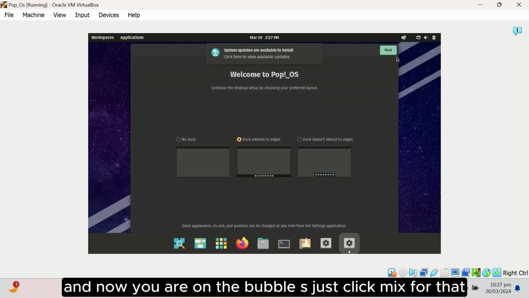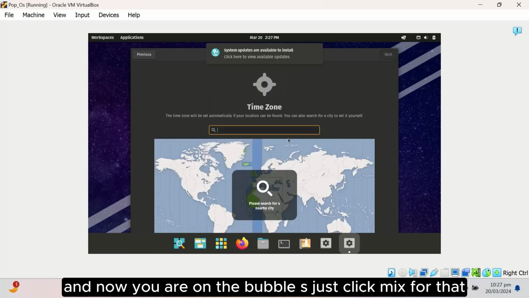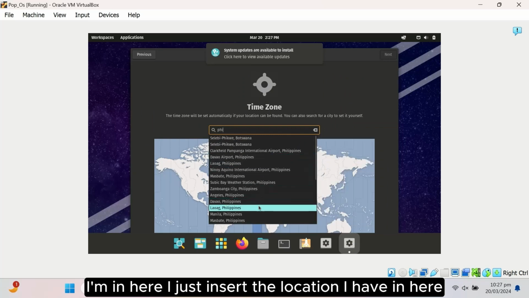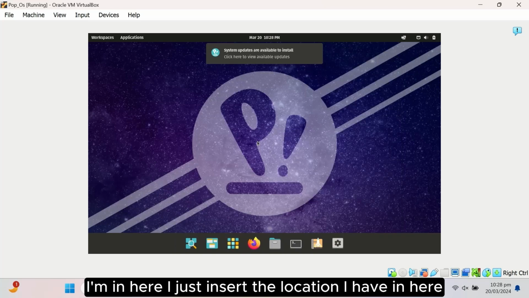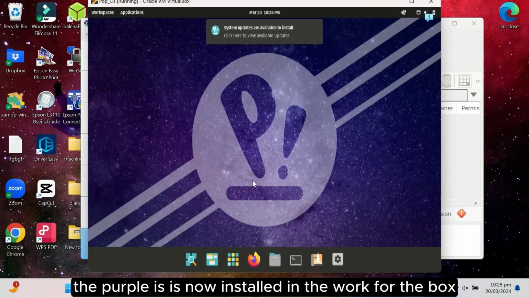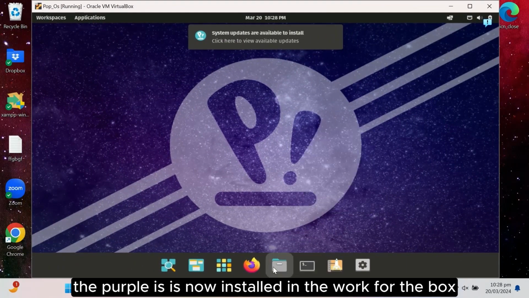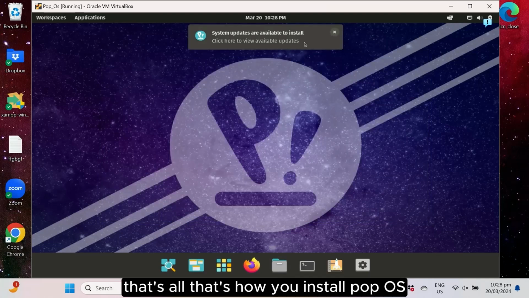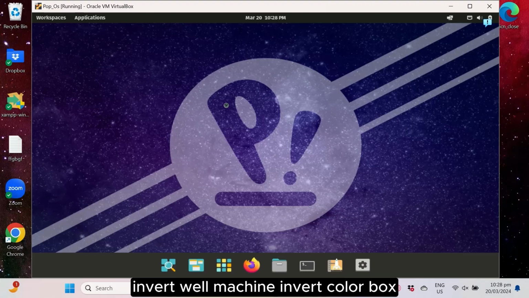And now you are on Pop OS. Just click next for that. Here, I just insert the location I have. And here, Pop OS is now installed in VirtualBox, or the virtual machine. That's all. That's how you install Pop OS in a virtual machine or VirtualBox.